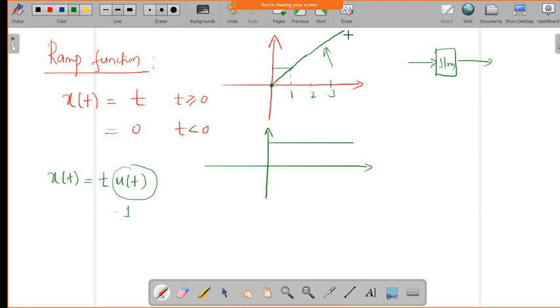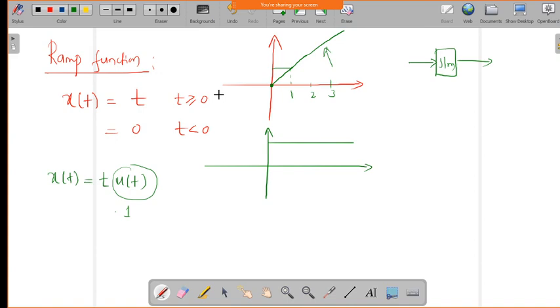So it is linearly growing. If I want to observe the system in this kind of scenario where we give linear signals, whether it gives a linear kind of response or a non-linear kind of response, we have to observe that by using the ramp function.